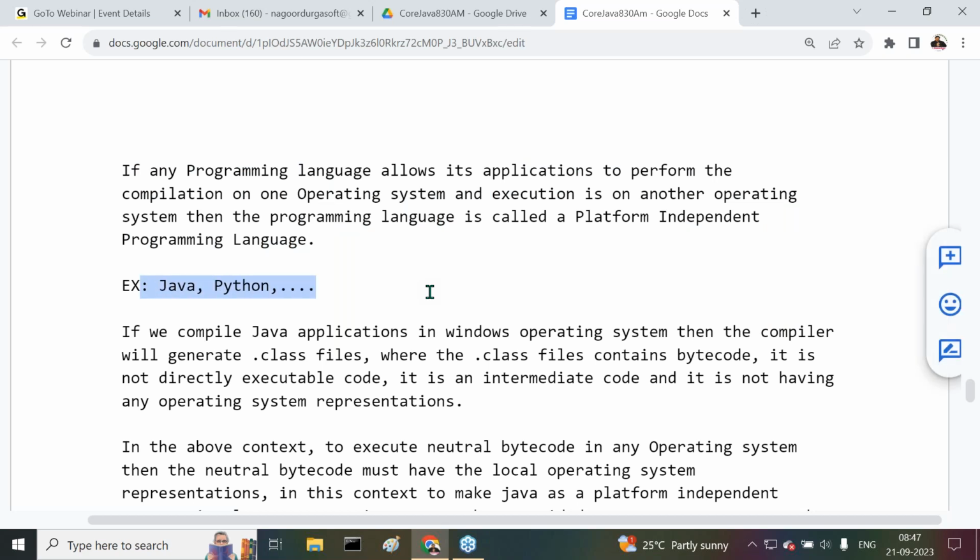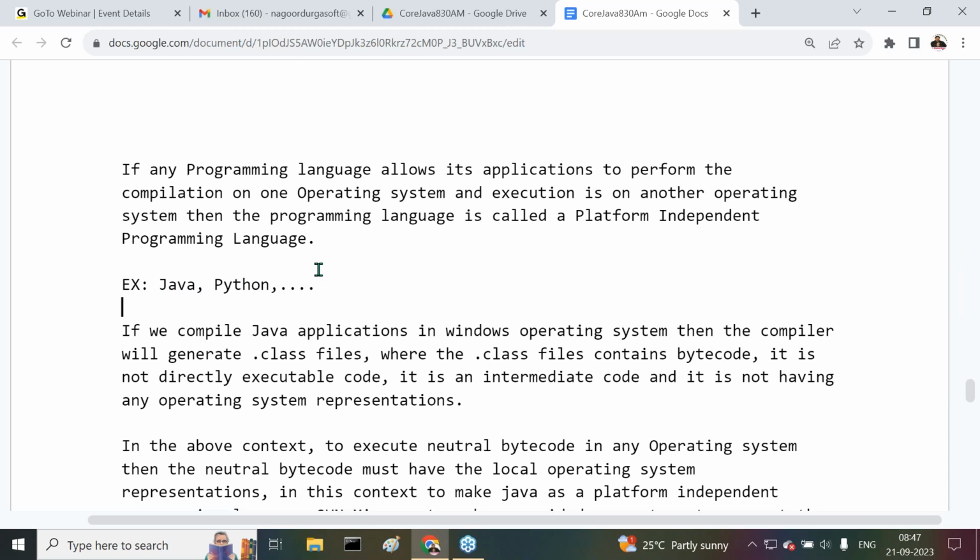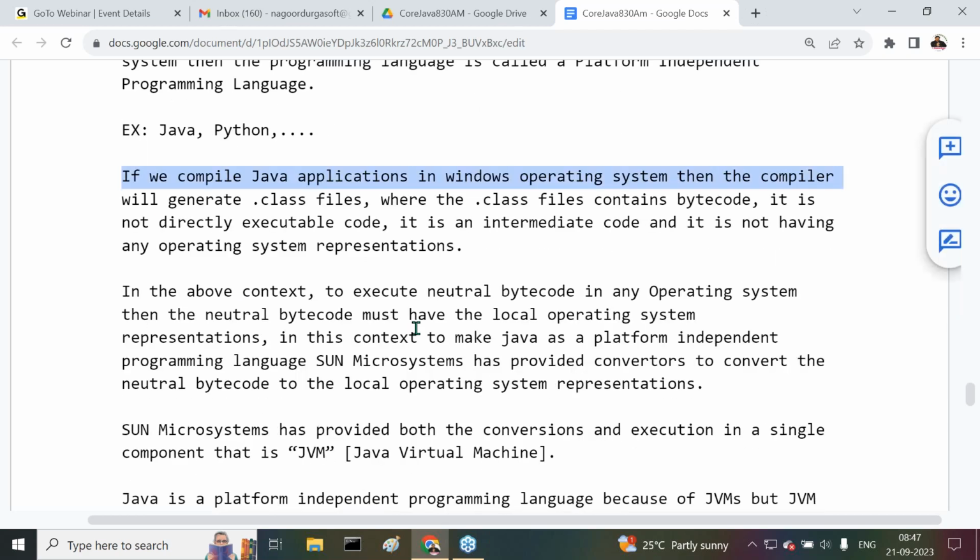Examples for platform independent programming languages are Java and Python. Observe carefully. If we compile a Java application in Windows operating system, then the compiler will generate .class files. In Java, it's very clear that before compilation it is .java, after compilation .class file. Only one type of file, .class file.